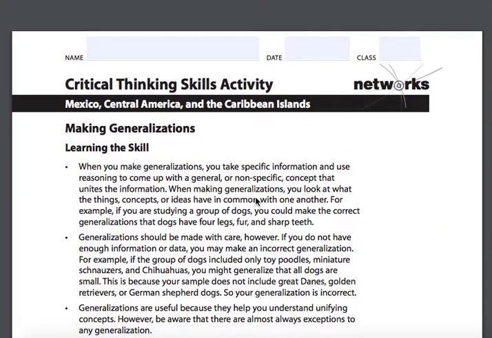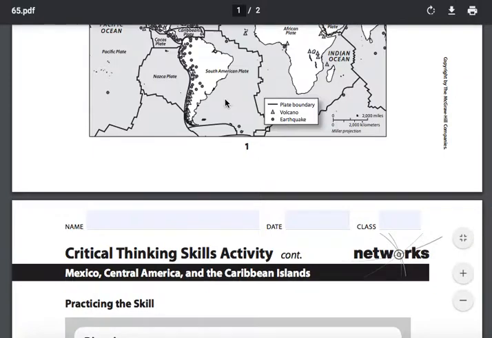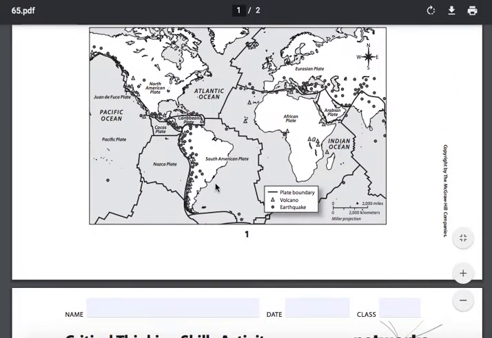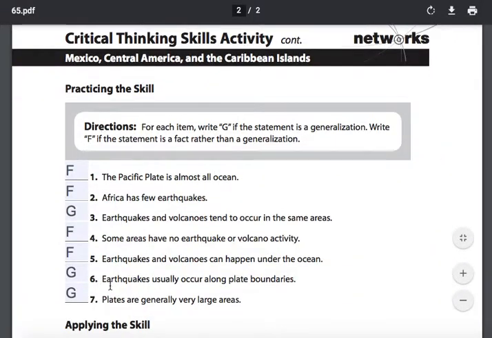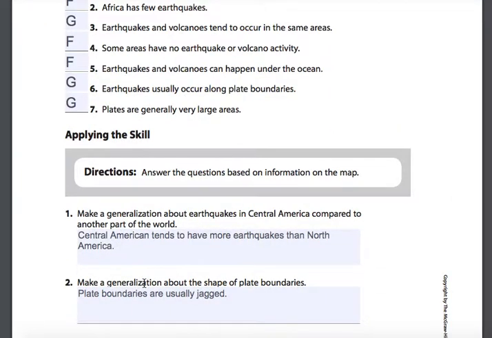Thanks for following along, and hopefully that helps you have a better understanding of how to make a generalization in terms of learning what it is, identifying those phrases, generally, as a rule, tends, usually, applying that by practicing it with the map information that's given, pointing out the difference between a fact and a generalization, and then being able to create those yourself.